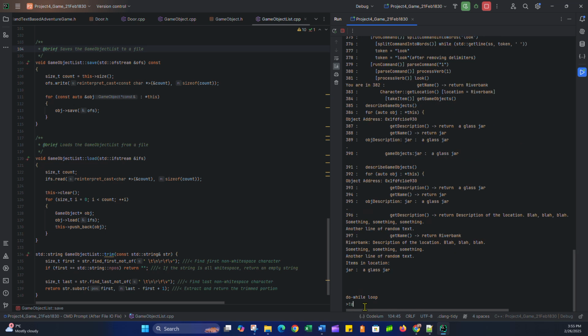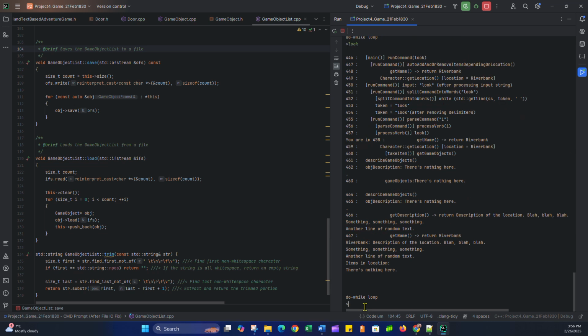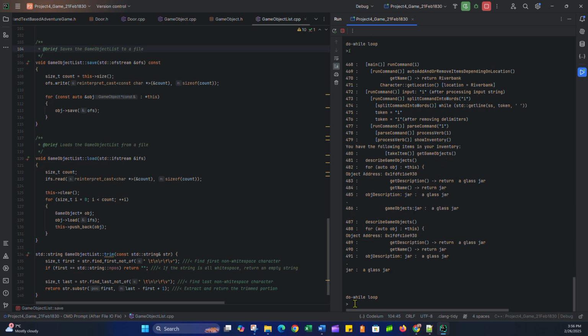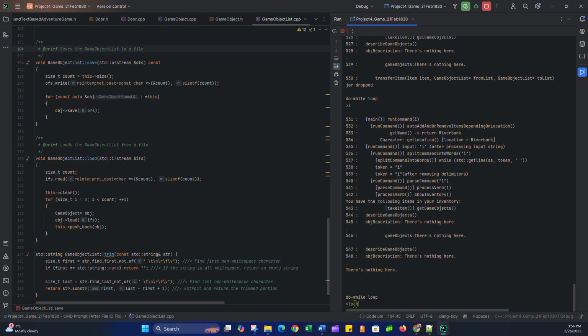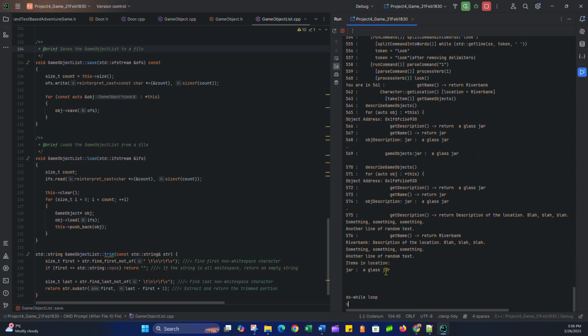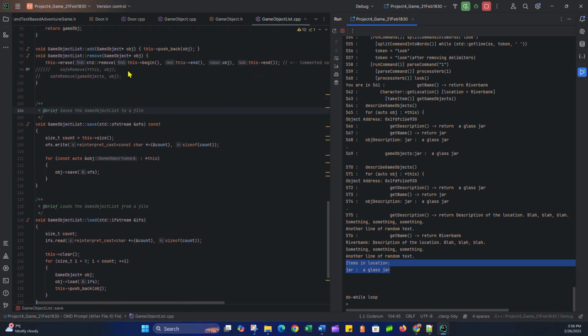If I take the jar, it is taken. So if I look, there's nothing in this location. But if I look in my inventory, I have a jar. And if I drop the jar and then look in my inventory, I no longer have anything. And if I look, the jar is back in the location. So the proper transfer is happening with my original remove method, that didn't have all the safe checks. However, I get this issue when I go to another location.